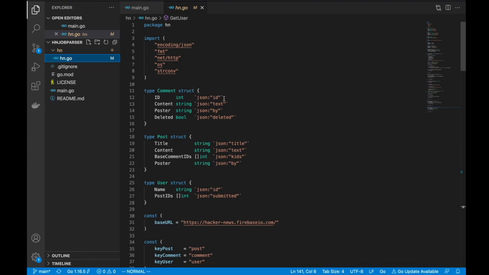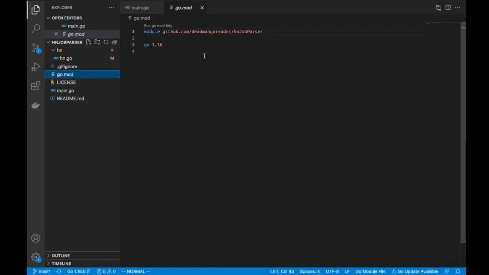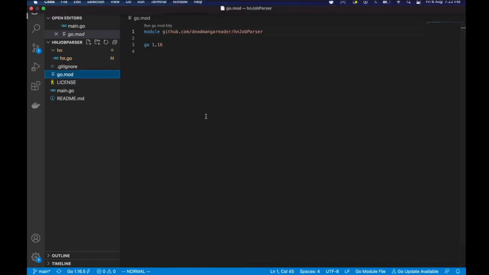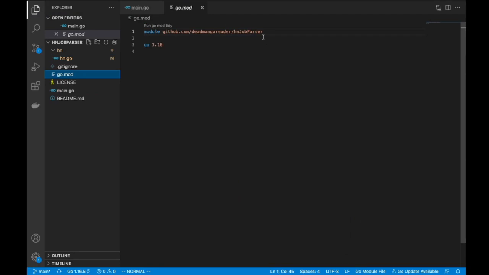All I'm saying is from the viewpoint of organizing your code, sure, it makes sense. So you are doing a separate package, so you are doing an import HN in main.go somewhere. Yes. So this is the go.mod file where I'm basically describing the module. This is new to me. What's a dot mod file in Go?